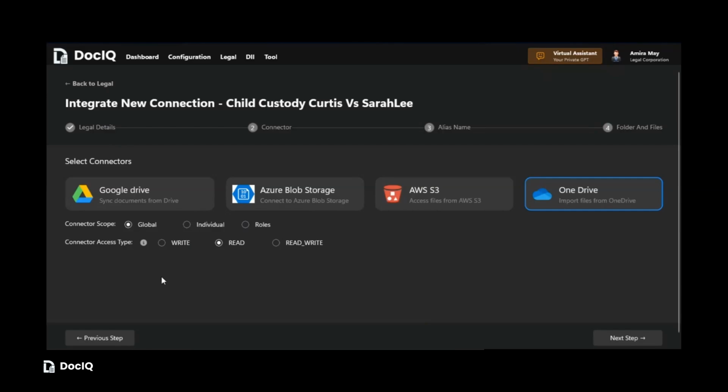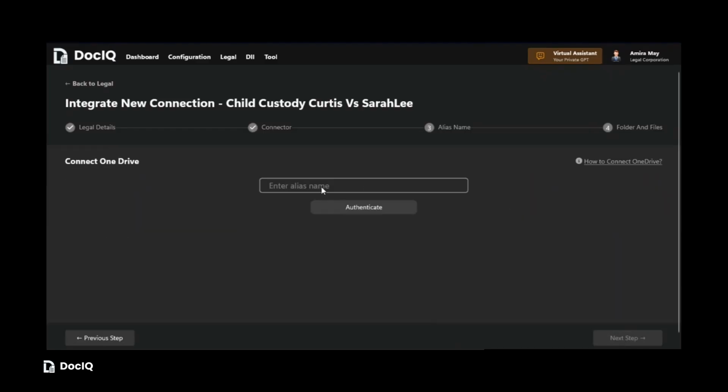Global, G, accessible to all users within the organization. Individual, I, accessible only to a specific user. Roles, R, accessible based on assigned user roles. Select the required scope and choose the appropriate access type.